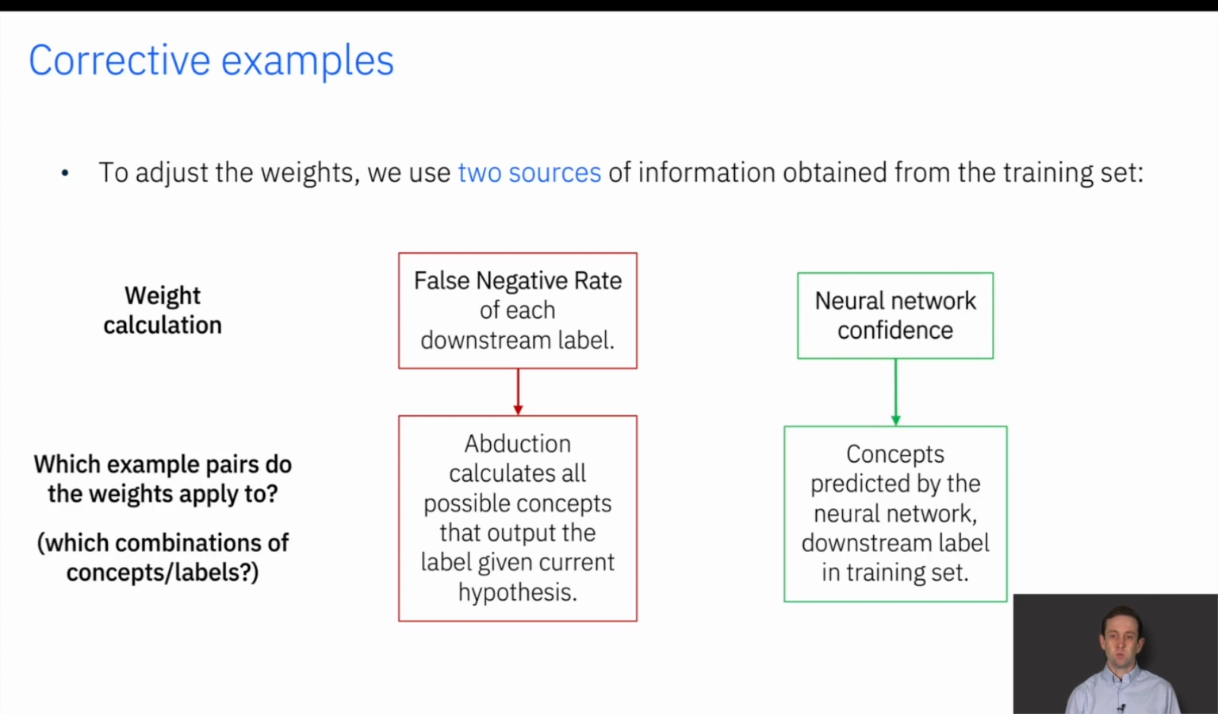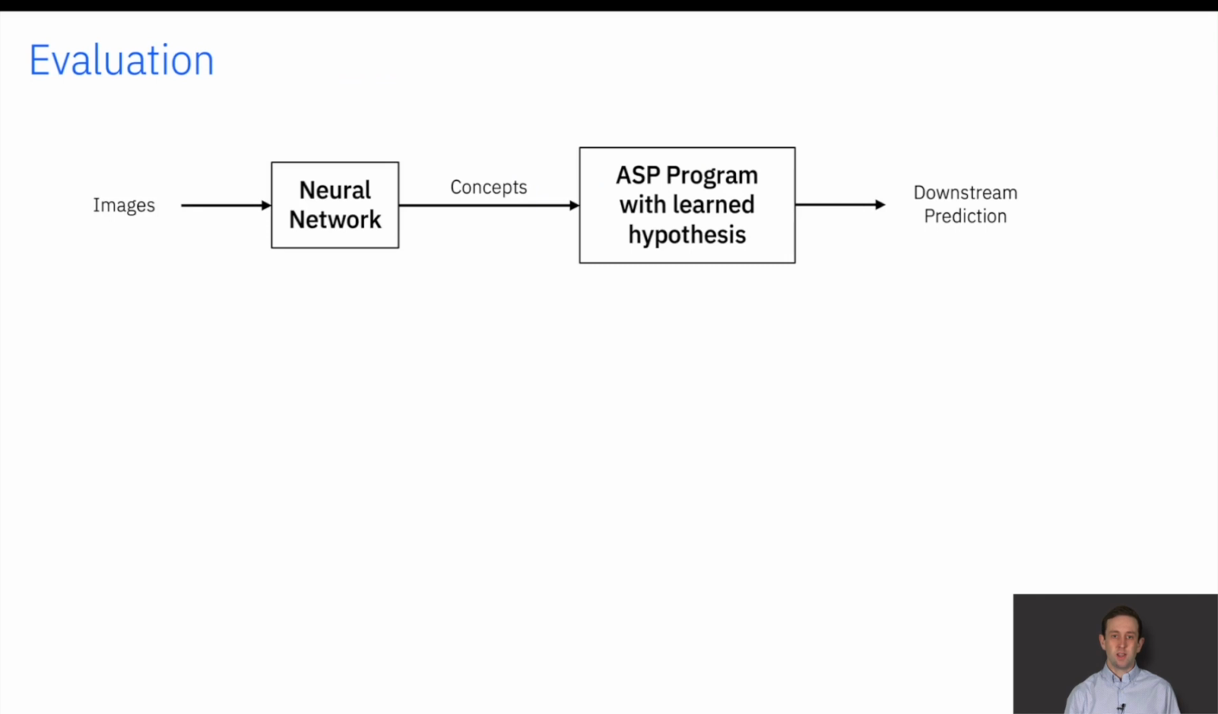The intuition is, when the system performs poorly, the false negative rate will be high, which will encourage a different hypothesis to be learned, and when the system performs well, the neural network confidence helps to retain the current hypothesis with a positive signal. To evaluate NSIL, we run a forward pass through the entire architecture and compare the downstream prediction to the ground truth label.